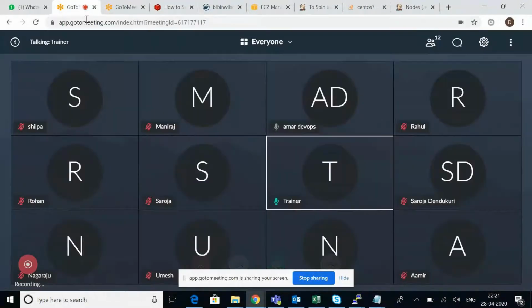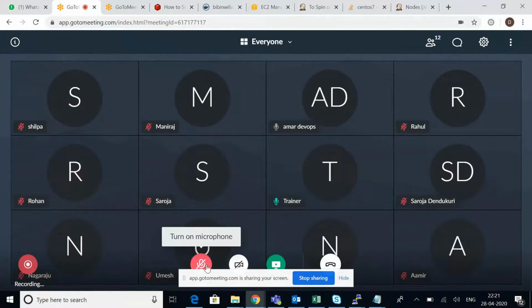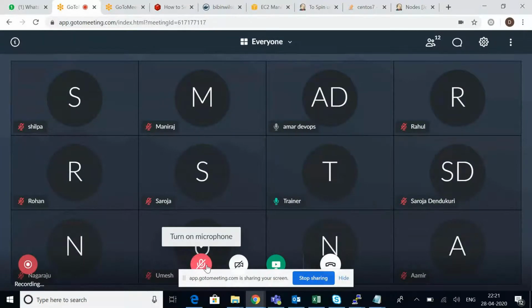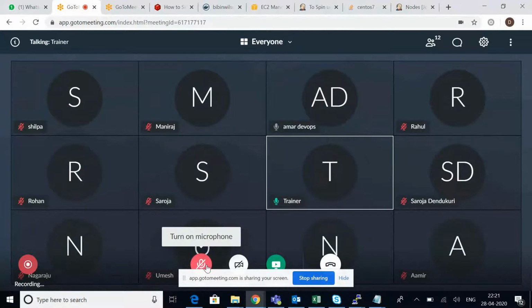Try to search one more time on Google also. Don't simply blindly follow one document. If it is not working, try with one more document. Maybe you may get some more options. Sometimes there are different ways to do the same method.